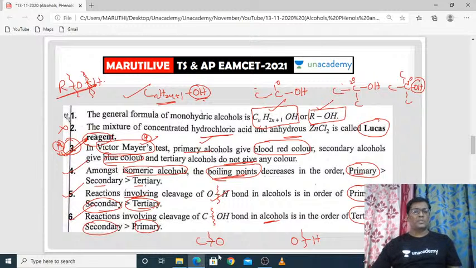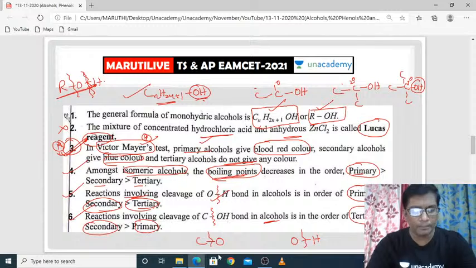In the Victor-Meyer process, what is the Victor-Meyer process? Yes, Uttej, no doubt about it. In maximum cases, out of the 60 to 70%, the mechanism is not required. Reaction remembering is most important.